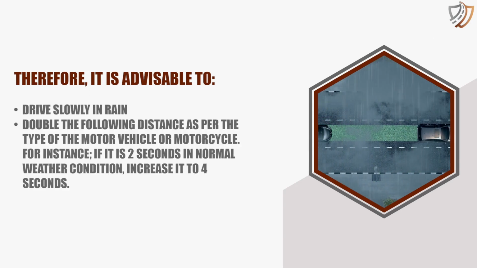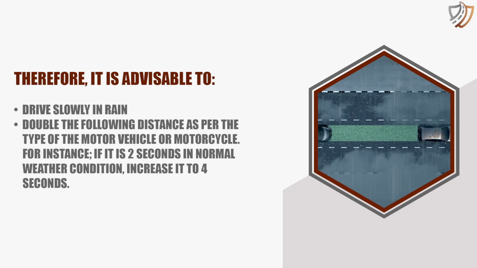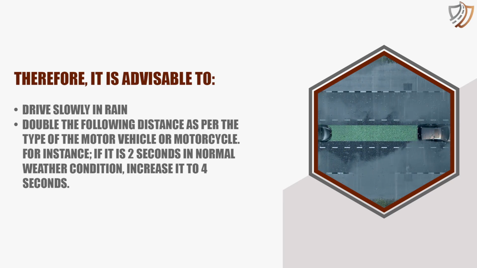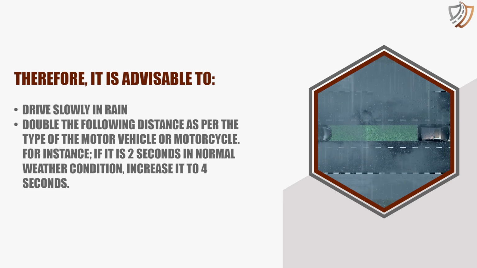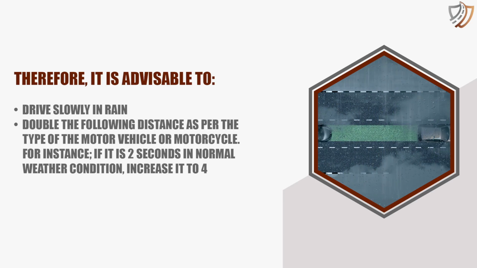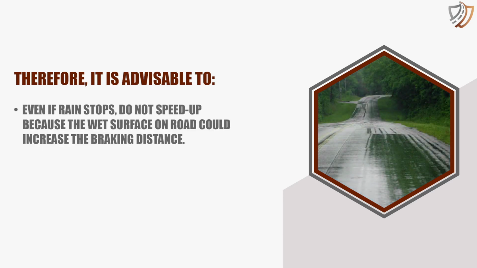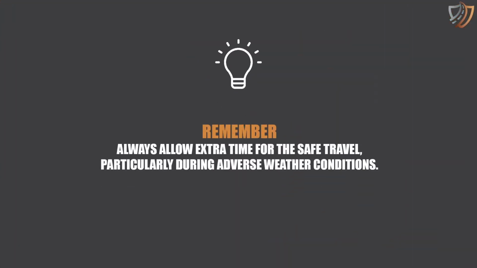Double the following distance as per the type of motor vehicle or motorcycle. For instance, if it is 2 seconds in normal weather conditions, increase it to 4 seconds. Even if the rain stops, do not speed up because the wet surface on the road could increase the braking distance. Remember, always allow extra time for safe travel, particularly during adverse weather conditions.